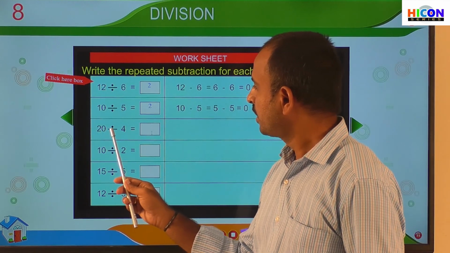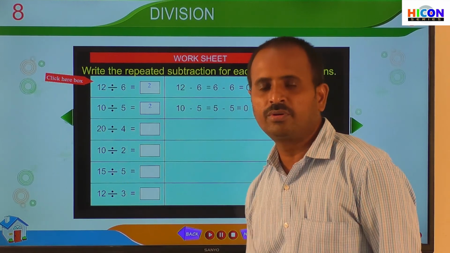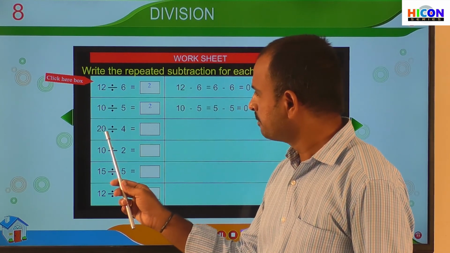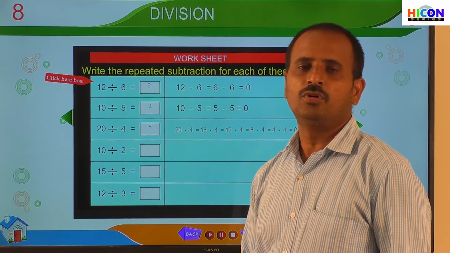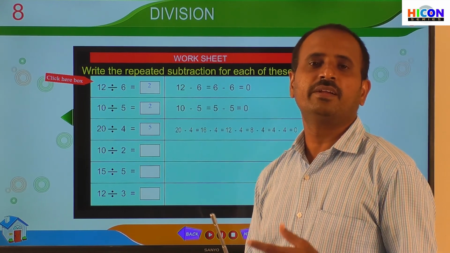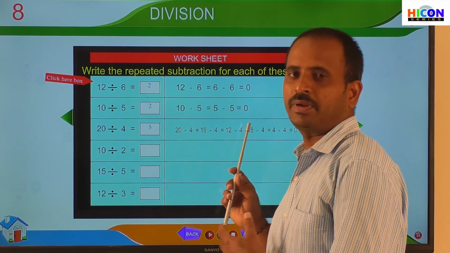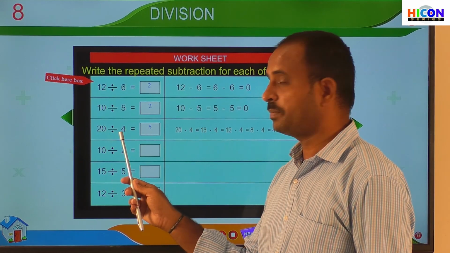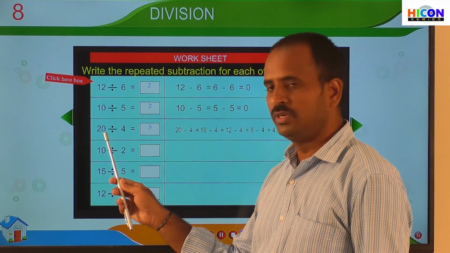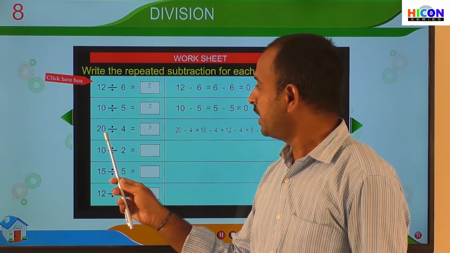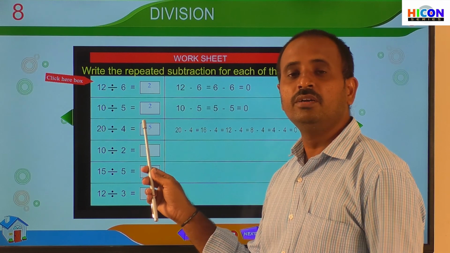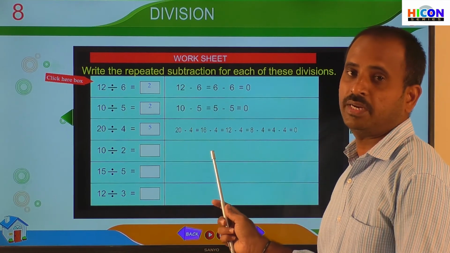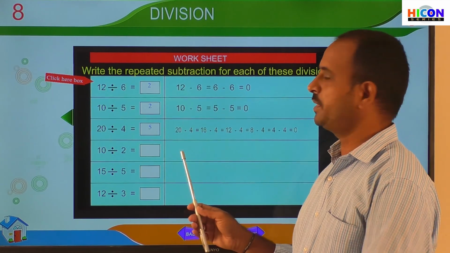And see the third problem, that is 20 divided by 4. That means we have to divide the number 20 by 4. How can we get the answer? Here we can get the answer by repeated subtraction. First subtract the number 4 from 20 and repeat this subtraction until you get 0. Look at the problem, how they have subtracted and how many times.